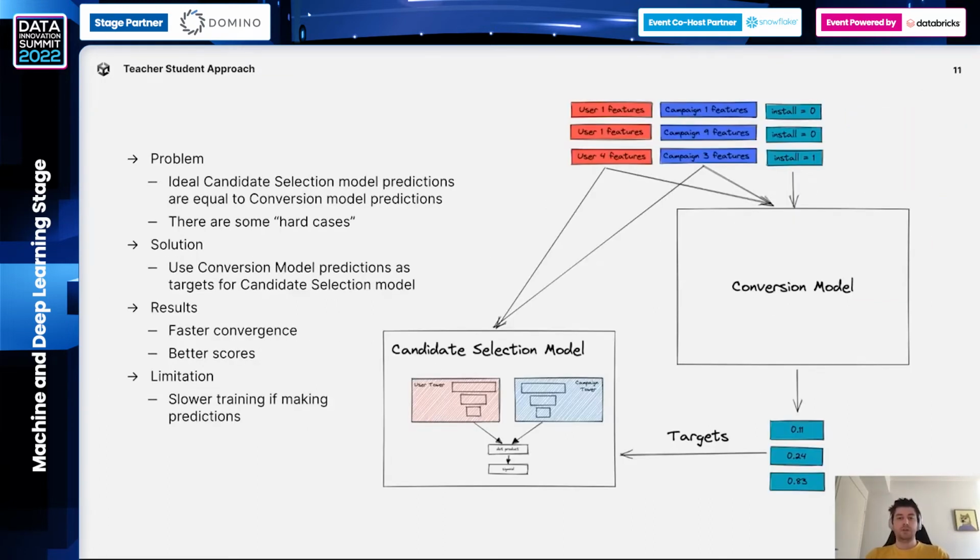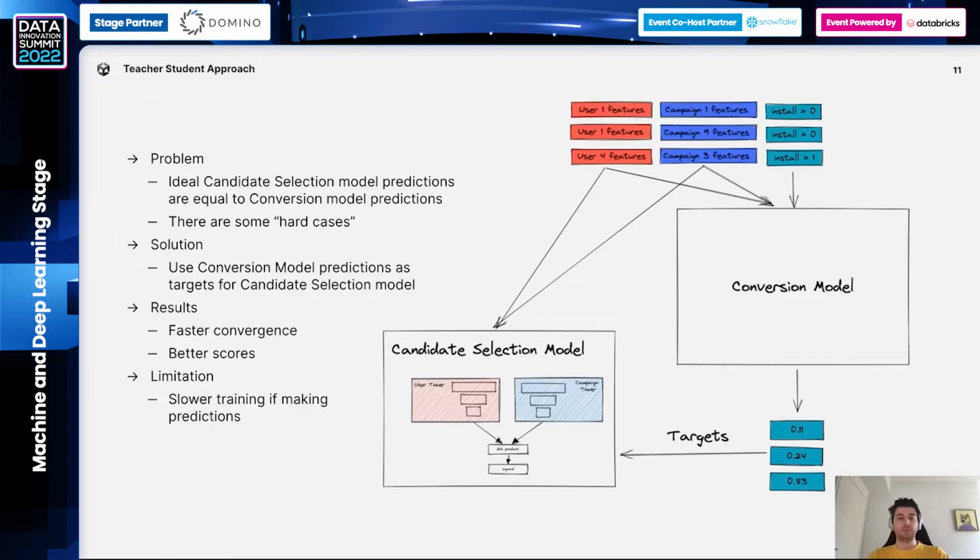When we started this project, we used exactly the same data and the same targets, both for training the conversion model and the candidate selection model. But the problem is that the candidate selection model is not that powerful compared to the conversion model because of the lack of explicit and implicit feature interaction between these two models. So basic features are separated, and it's hard to incorporate a lot of knowledge into embeddings. So the model is not that accurate. And also, the best possible predictions that we can realistically have in the candidate selection model are predictions which are exactly equal to the predictions of the conversion model.